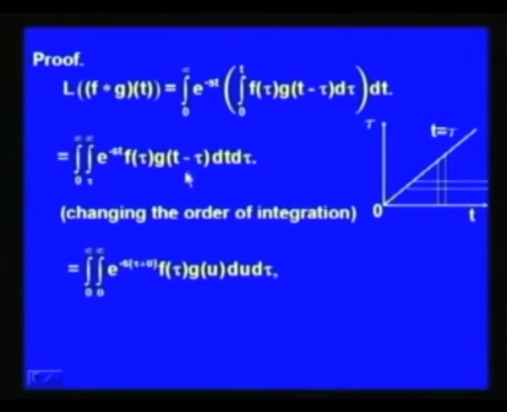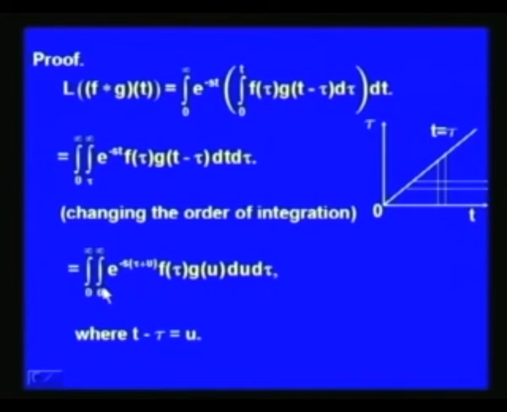Now, let us put t minus tau equal to u here. When we put t minus tau equal to u, the limits of integration, that is t varies from tau to infinity, change to u varies from 0 to infinity, and we get the integrand as e to the power minus s (tau plus u) into f(tau) g(u) du d tau.